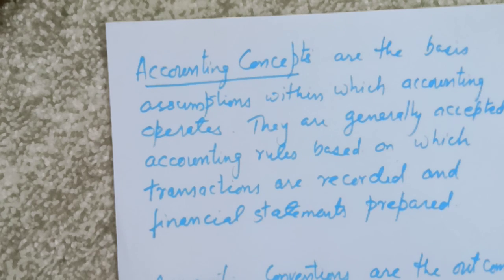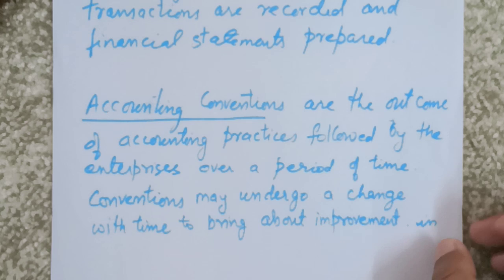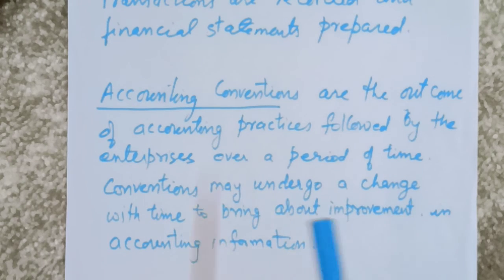And the next one is accounting conventions. These accounting conventions are the outcome of accounting practices followed by enterprises over a period. These conventions may undergo a change with time so as to bring improvement in accounting information. That's why we say that accounting conventions are not rigid, they are flexible. With time and requirement there can be changes.